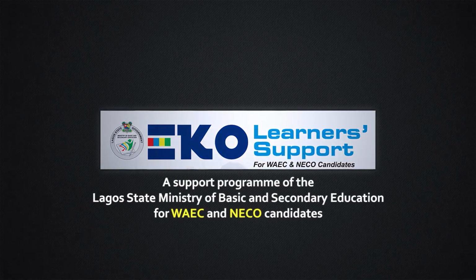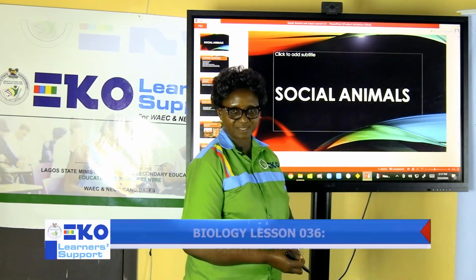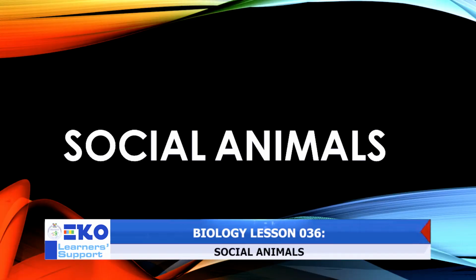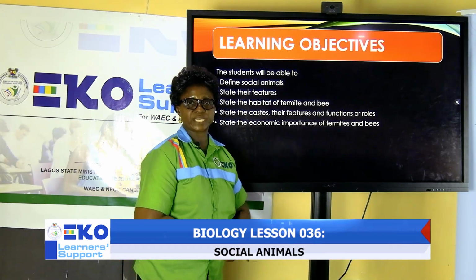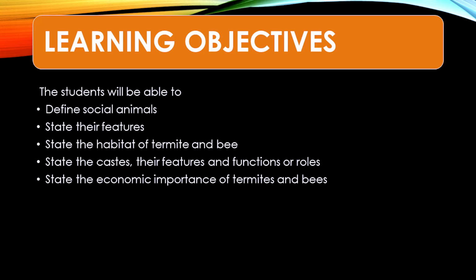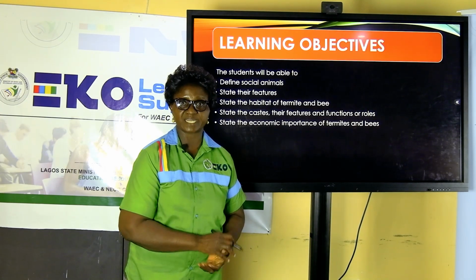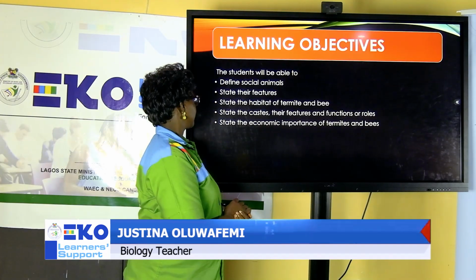The topic for consideration is social animals. The topic is social animals. Under this topic, we have the following learning objectives. It is expected that by the end of this teaching, you should be able to define social animals and social insects. Remember, insect is an animal.